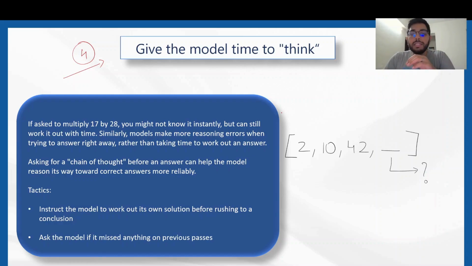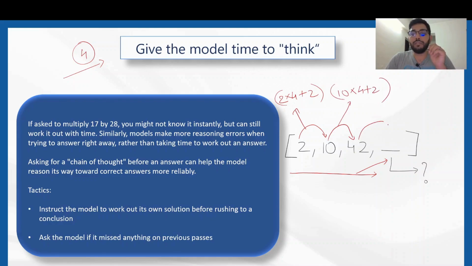I'll explain this using this example where we are asking the generative AI model to predict the last number based on the sequence that it sees. What happens over here is, this thing becomes 2, 4 plus 2, correct? Now this thing becomes 10, 4 cross 4 plus 2. So obviously the last one would be 42, 4 cross 4 plus 2.